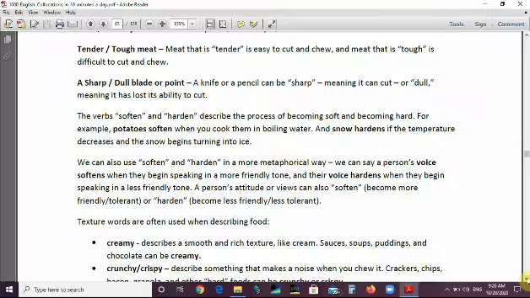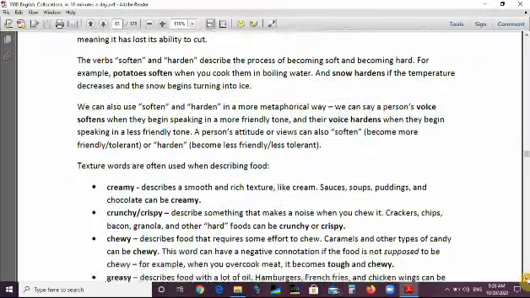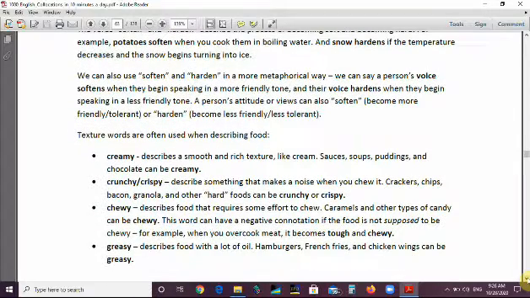We can also use soften and harden in a more metaphorical way. We can say a person's voice softens when they begin speaking in a more friendly tone, and their voice hardens when they begin speaking in a less friendly tone. A person's attitude or views can also soften, or become more friendly or tolerant, or harden to become less friendly or less tolerant. Texture words are often used when describing food.